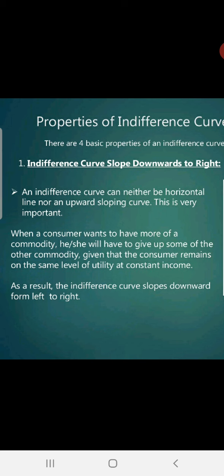The question will be asked for the MCQ, why it is negatively sloped from left to right, just because of MRS, marginal rate of substitute. Marginal rate of substitute means if you want to increase the consumption of A commodity, then you have to sacrifice the consumption of B commodity. म्हणजे ज्याला तुम्ही हिंदीमध्ये म्हणता ना, कुछ पाने के लिए कुछ खोना पड़ता है. Why? Because this is one life, so सगळं काही मिळणार नाही आहे.